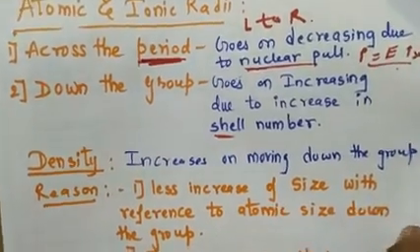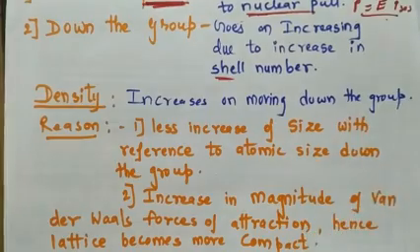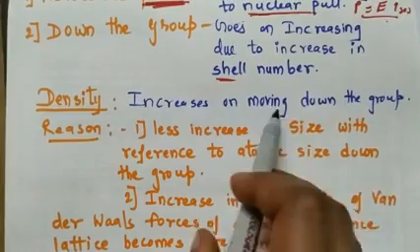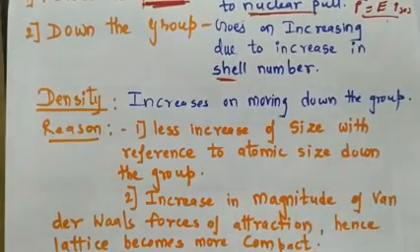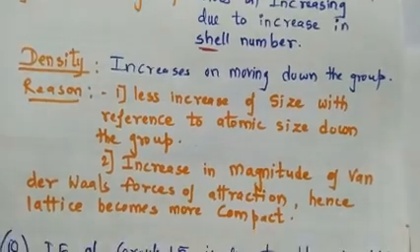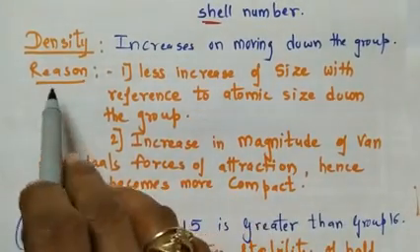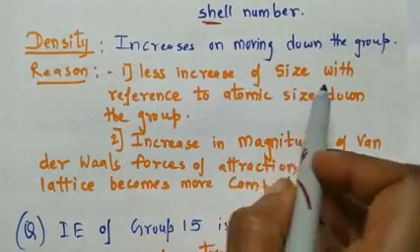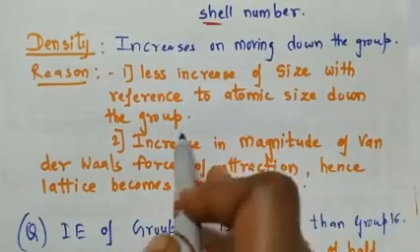Now next property, density. How does density change? Density increases on moving down the group. So what is the reason? See, the first reason is because of less increase of size with reference to atomic size down the group.